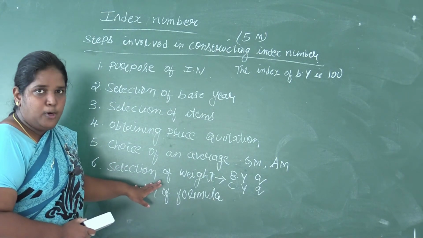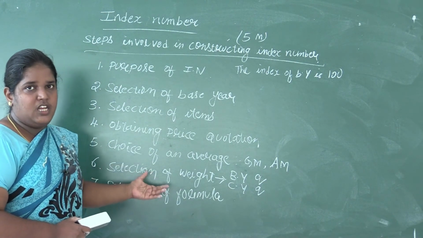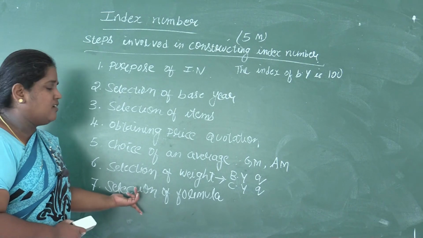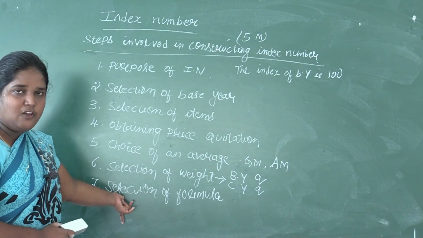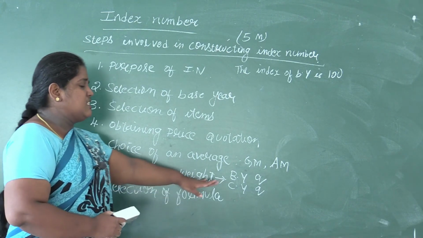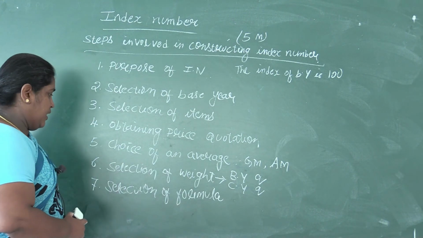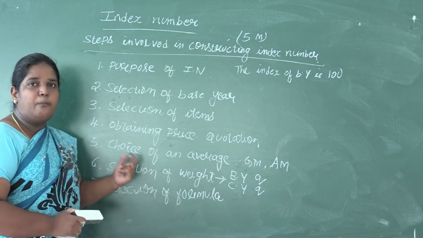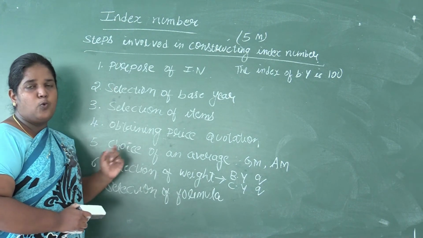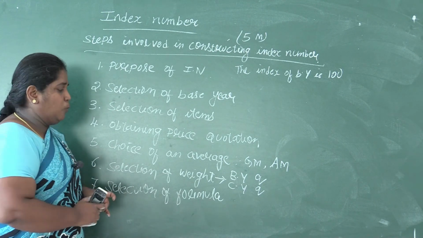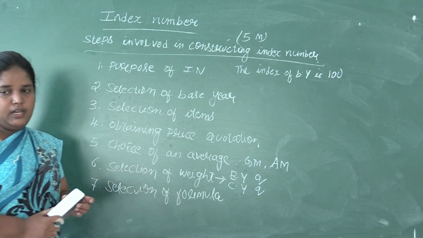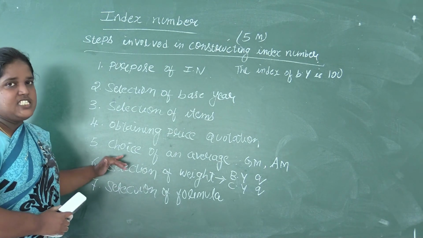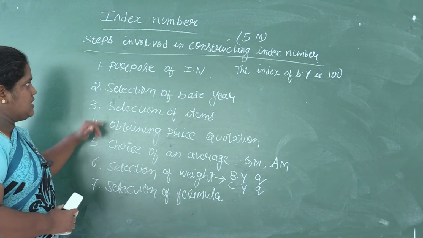Depending upon the situation, the data you are working with, and the formula you want to use, we will be selecting the weight. In selection of formula, we have many formulas. Depending upon what type of data we have, we will be selecting the formula. So these are the steps involved in constructing index number.